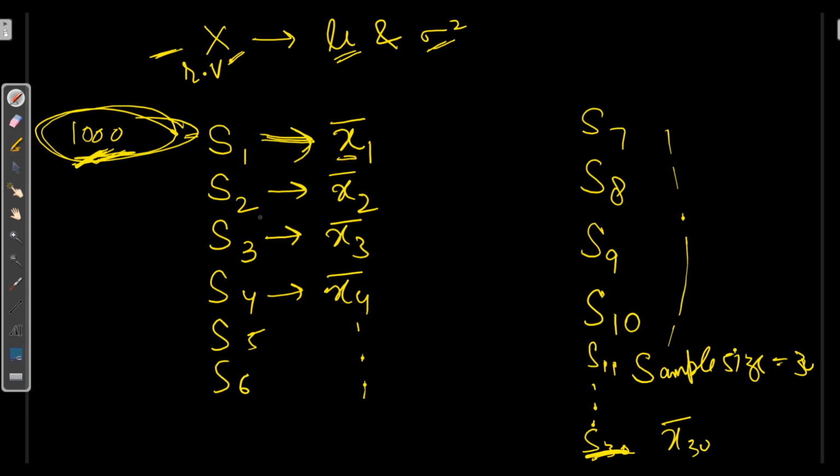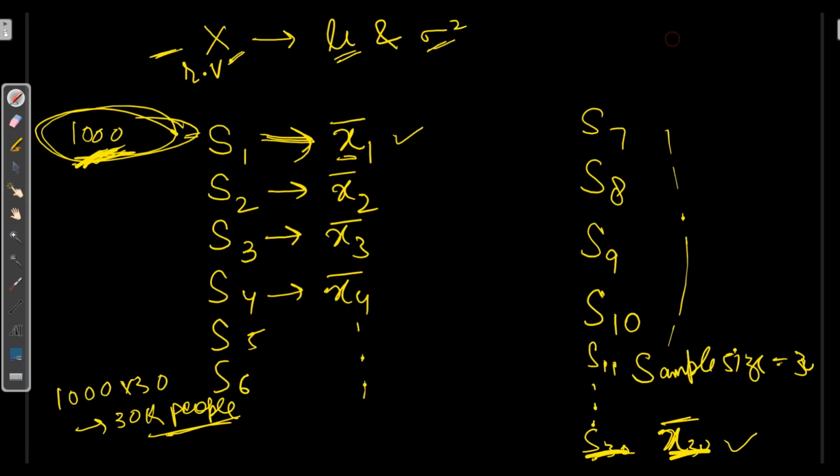So here we have made 30 samples from x1 bar to x30 bar. So here we have calculated 1000 into 30, approximately 30,000 people's heights. So up till here we got x1 bar, x2 bar, x3 bar up till x30 bar.